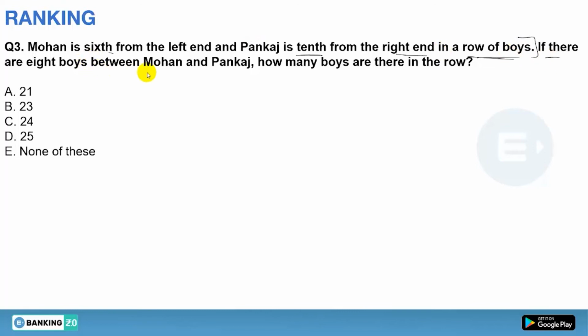If there are 8 boys between Mohan and Pankaj, how many boys are there in the row? So basically, in this type of question where two persons are given and their positions are from two different ends, one from the left hand and one from the right hand, and the persons between them are given, you will have two diagrams, either Mohan here and Pankaj here.